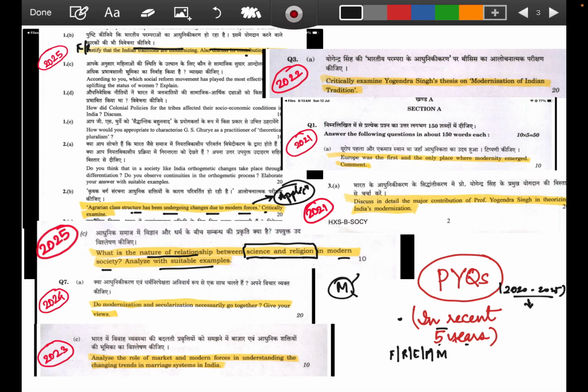For those applications, we see how Karl Marx, how Anthony Giddens's reflexive modernity, how Ulrich Beck's Risk Society, and Yogendra Singh's Indian perspective talk about it. All these will help with a question like: do modernization and secularization go hand in hand? Analyze the role of market and modern forces in understanding the changing trends in the marriage system. How will you show these changes? You have to take help of the thinkers. You have to think of their viewpoints. You have to take help of the static points also.